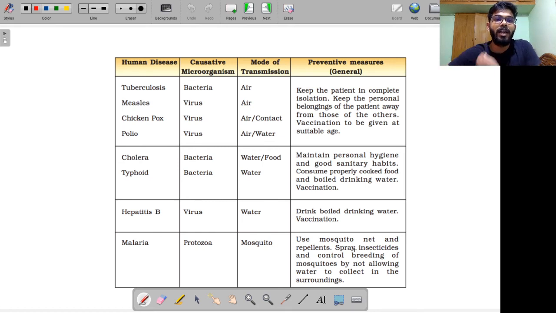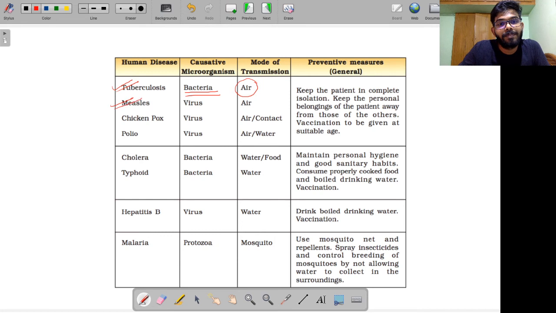All right, let's talk about various human diseases and what the causative microorganisms are, whether it is caused by a bacteria, a virus, or whatever, right? And also let us talk about the mode of transmission. All right, we have tuberculosis. This is caused by a bacteria. Okay. How does it spread? It spreads through air. Remember, these are all communicable diseases I'm talking about. So that means if you come in contact with an infected person, it is possible to spread through air.